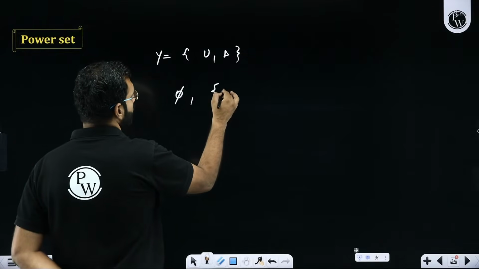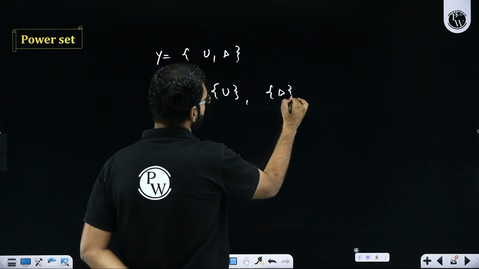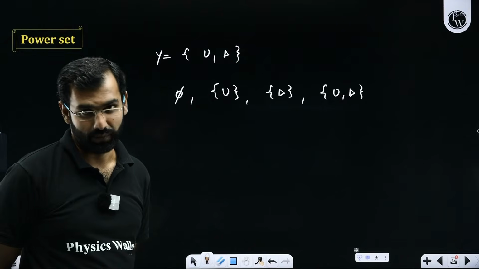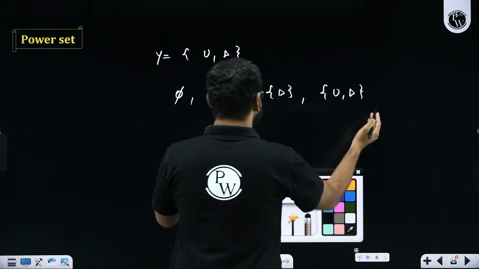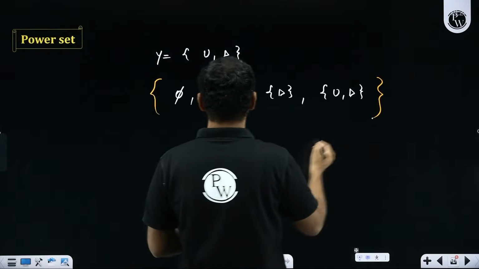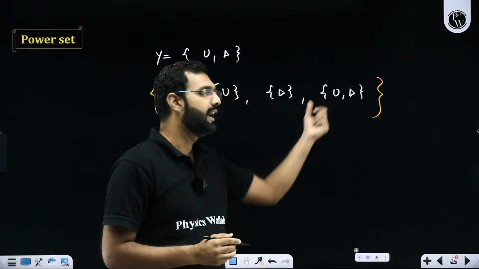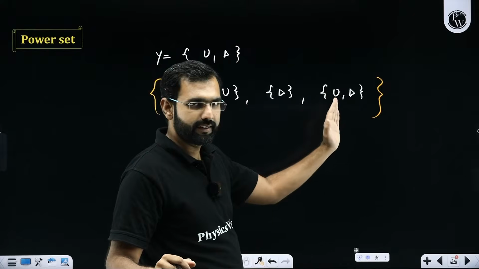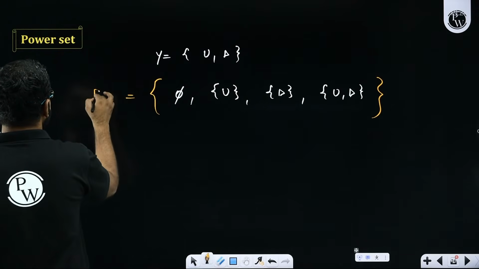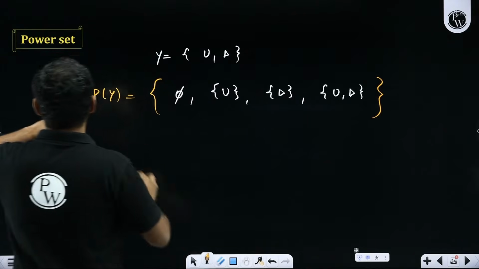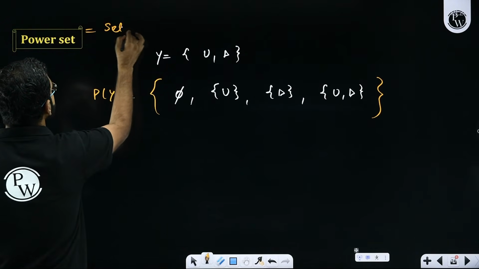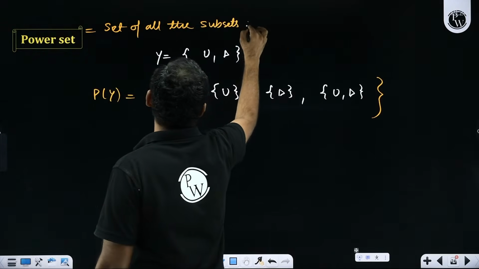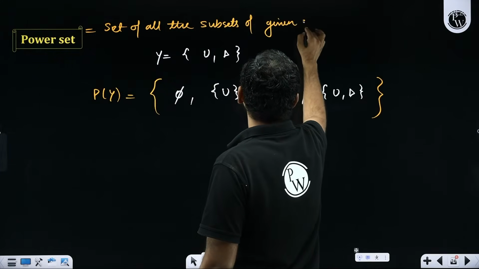Or I could have eaten only upma. I could have eaten only dosa. Or I'll prefer to eat both. Why should I not? If I can, why should I not? So this is the set of all the subsets. What are these sets? This phi, only U, only D, U and D. These are the subsets. So if I create a set of all the subsets, this is called the power set. So what is the power set here, students? Power set is the set of all the subsets of a given set.